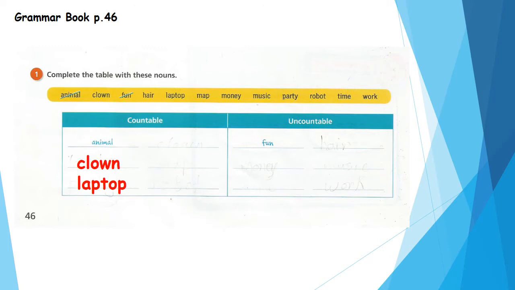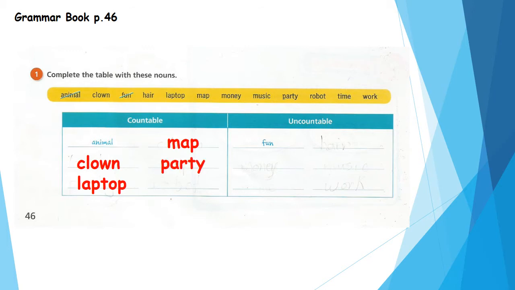Map. Yes, we can count map. We can say 2 maps, 5 maps. Yes, super. Okay, what about money? Can we count money? No, I can't count money. Okay, I can't count money, but I can say I have 10 pounds. But the word money, we can't count it. Money is uncountable. Okay, can we count music? No, we can't count music. Party, what about party? Yes, we can say parties. Yes, super. Party is countable.